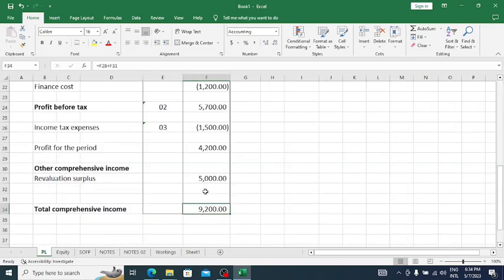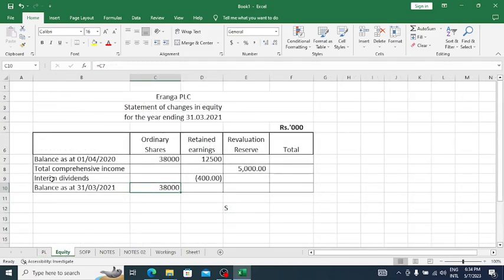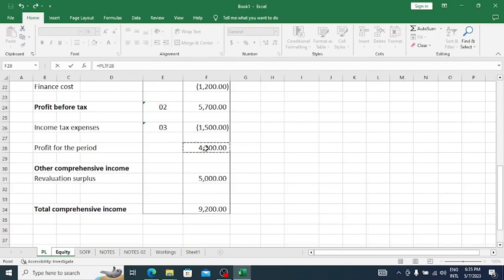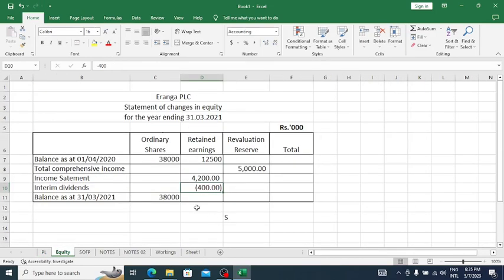Therefore, we need not take this amount, because we are getting this 4,200 into the statement of changes in equity as a profit for the period to the retained earnings.